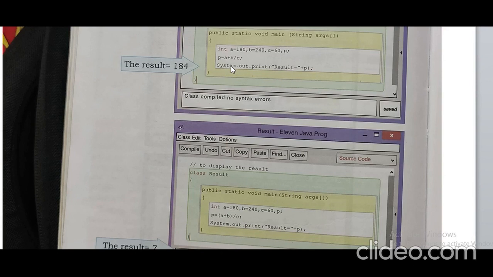Why? We have applied logic in a different form. Here we have written a plus b divided by c, but here first we are performing addition, then doing division on the addition part. In brackets we have written a plus b and divide that value by c. That's why it will show a different output, because we have written different logic.